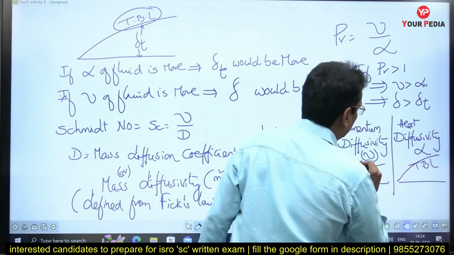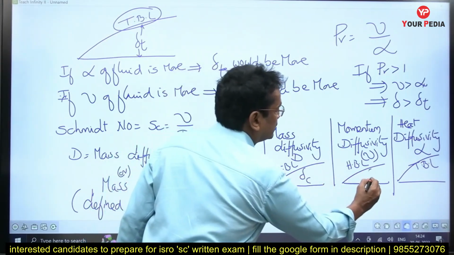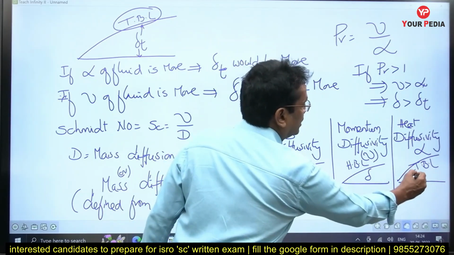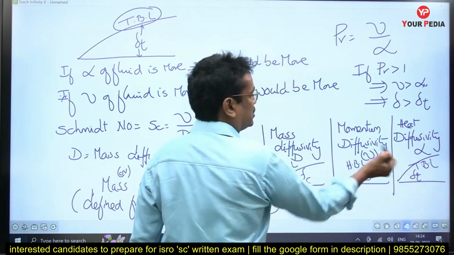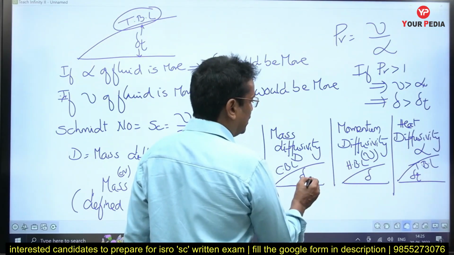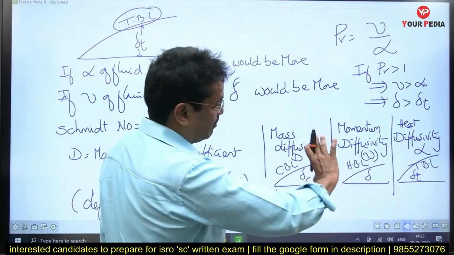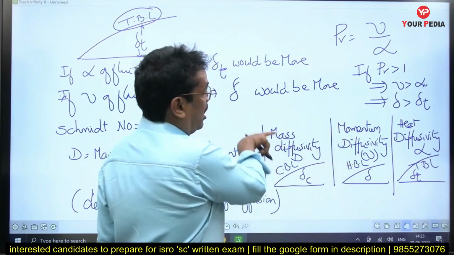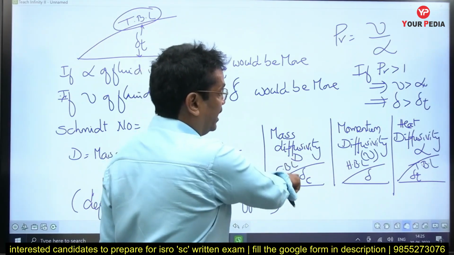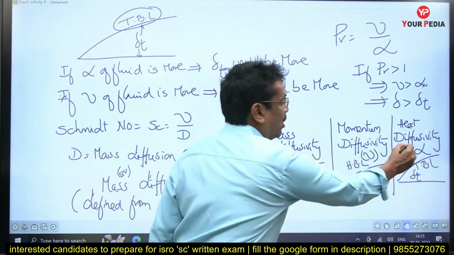There are three different thicknesses: thickness of the thermal boundary layer is delta T, thickness of the hydrodynamic boundary layer is delta, and thickness of the concentration boundary layer is delta C. So the three boundary layer thicknesses are indirectly given by the values of mass diffusivity D, kinematic viscosity nu, and thermal diffusivity alpha.